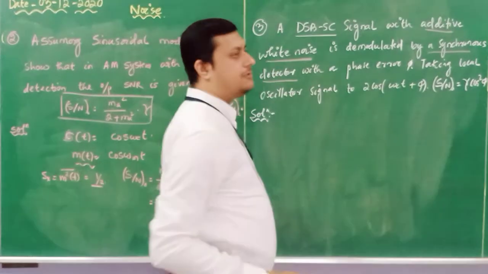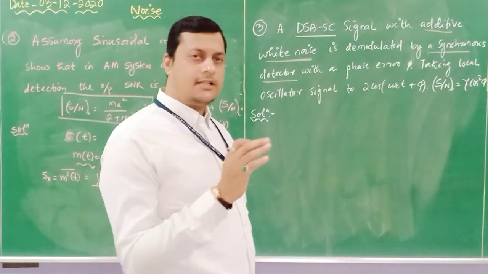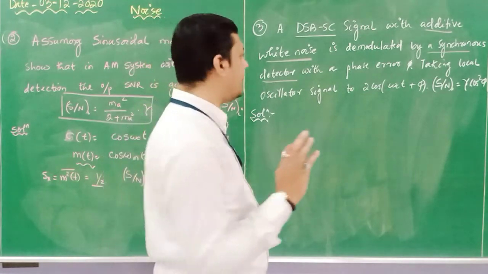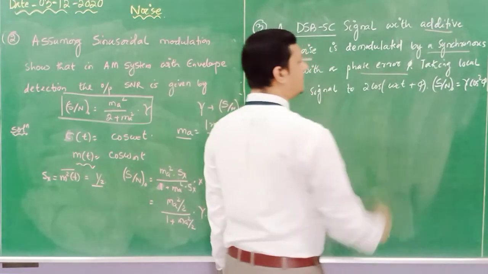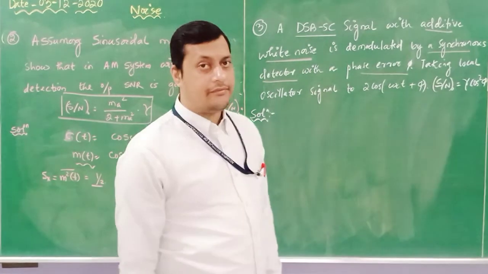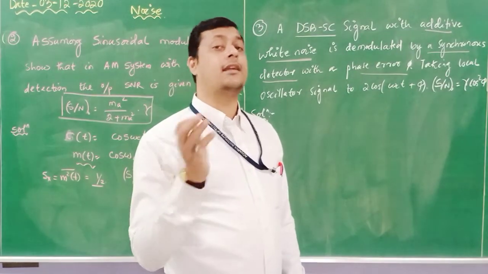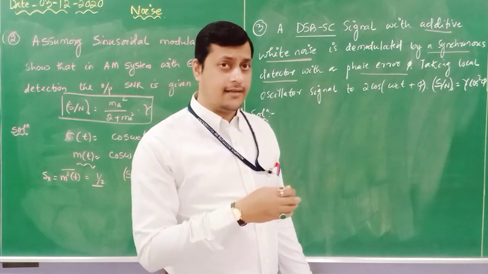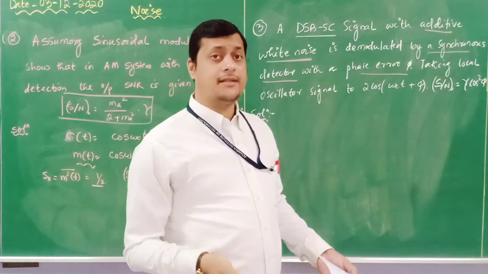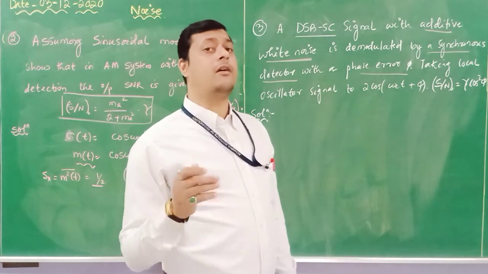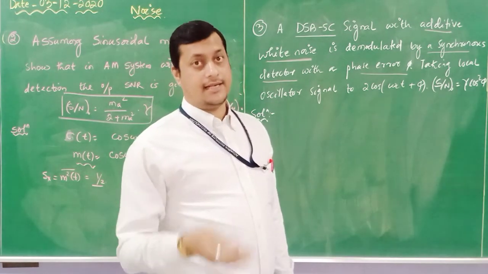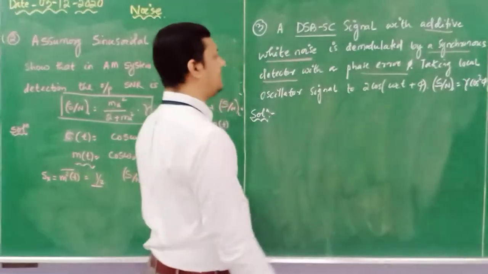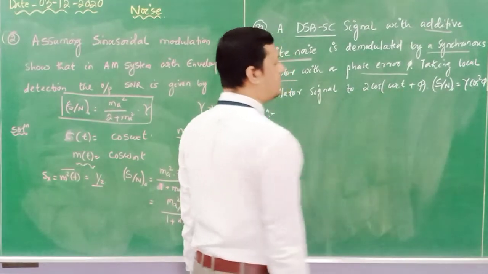That means the demodulation takes place with respect to the synchronous demodulation technique, with a phase error. This case we have already seen. Phase error means some phase error will be there. When we synchronize at the synchronous detector, some phase delay will be there. In place of cos omega ct, it will be cos omega ct plus phi. That is the phase displacement. And we take the local oscillator signal as 2 cos omega ct plus phi.